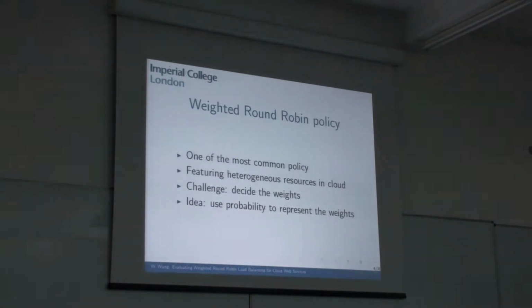This policy is able to fit heterogeneous resources in the cloud, so that the more weight you assign to a server, the more workload the server will have. The challenge is how to assign these weights. We will show in the next slide that naive weight assignment, such as assigning weight according to the number of cores for each server, is not very efficient. The idea in this paper is to use probability to represent weights so that we can build stochastic models of the system to obtain the theoretical optimal probability. Then the rest of the problem is to see if the probabilistic routing is the same as the weighted round-robin.